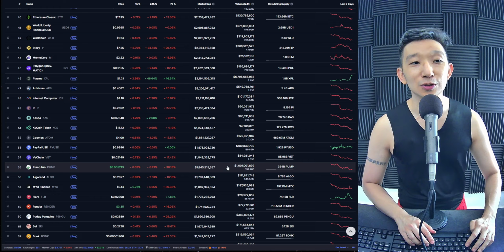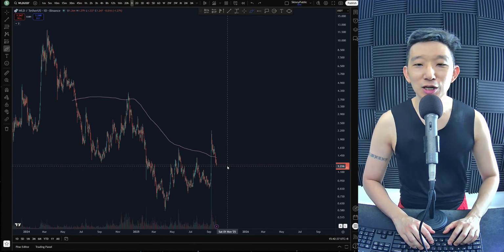WorldCoin against USD. Here we are for WorldCoin. WorldCoin is retracing. We were anticipating this to be a 1, 2, 3, 4, 5, but it's no longer becoming a 1, 2, 3. It's becoming something else. There was a symmetrical triangle over here that broke out, but then we broke back down. So it was unsustainable above the skinny pink line. WorldCoin doesn't look to be tradable at the moment.